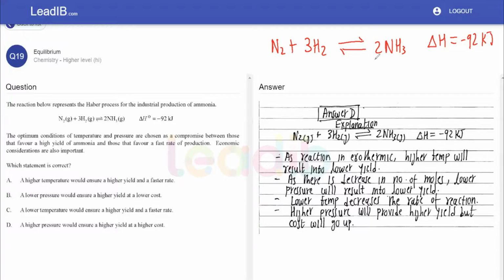So let's look into some of this one without looking into the options. First, this is exothermic. And as we know, for exothermic, lower temperature is favorable. Lower temperature.